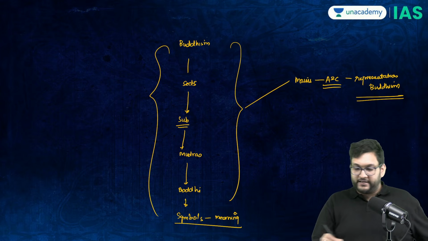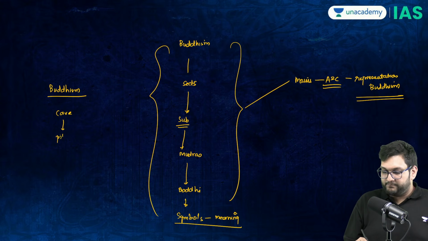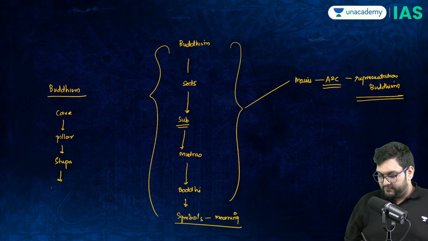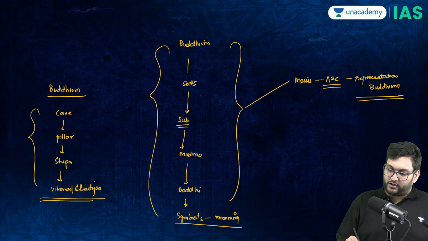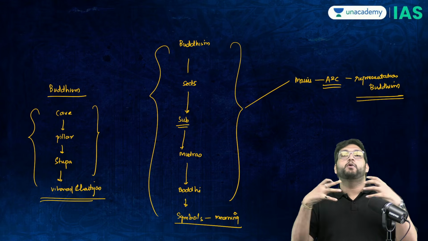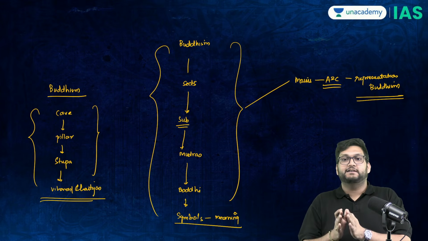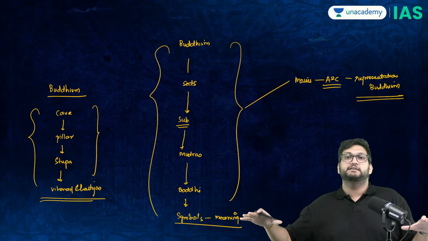In that, when it comes to Buddhism, Buddhism had first cave architecture as manifestation, then pillar, then stupa, and then again viharas and chaityas as manifestations of the concept of architecture. It will become too heavy for one session. I will discuss evolution of architecture within this series itself.